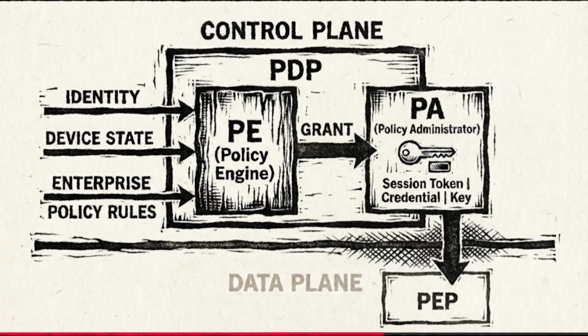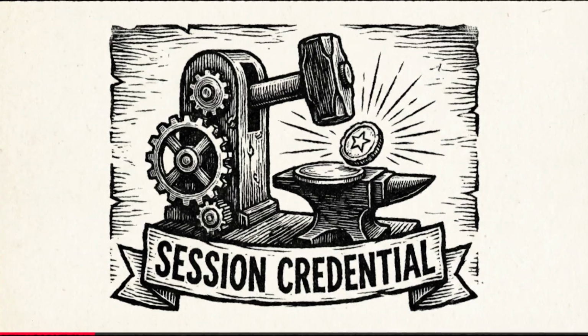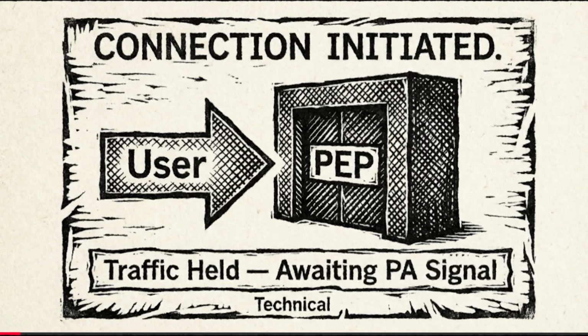So the policy engine makes the call. Who executes it? That is the policy administrator, the PA. The PA takes the decision from the engine and executes it by generating the necessary tokens, keys, or credentials to allow the session to be established. It communicates with the network infrastructure to set up the path.